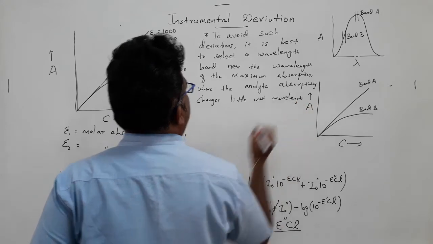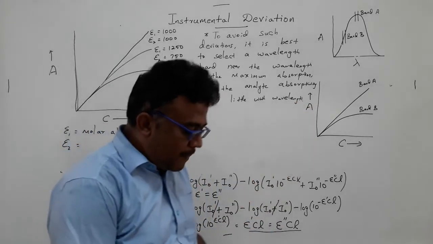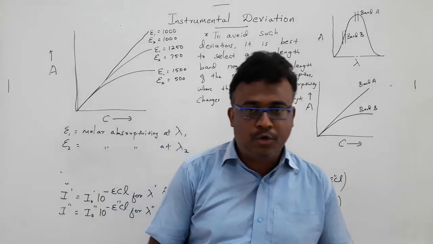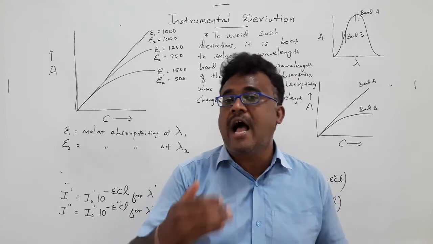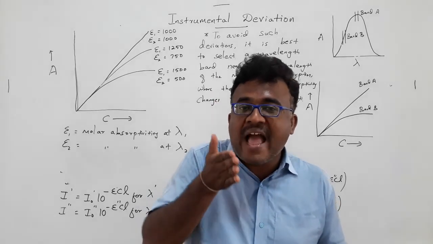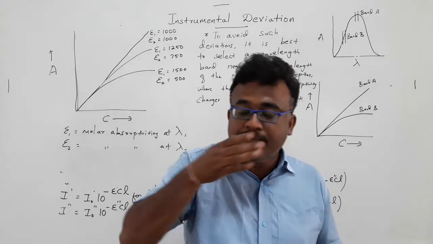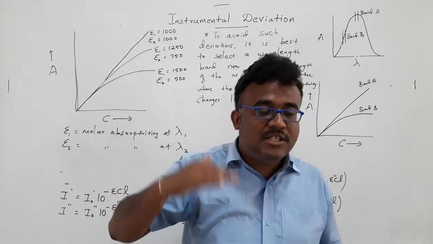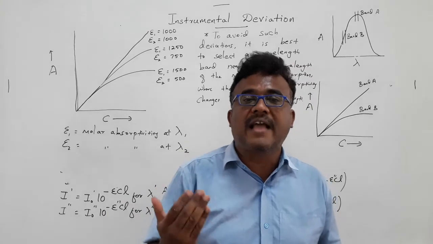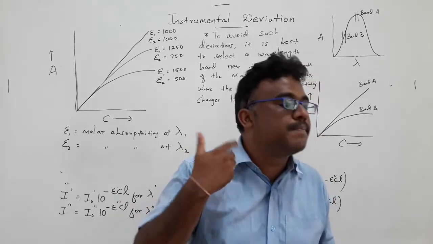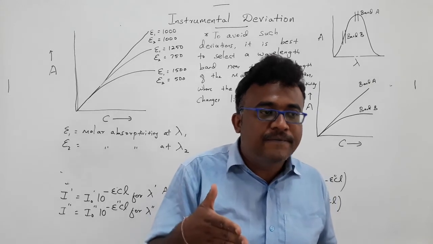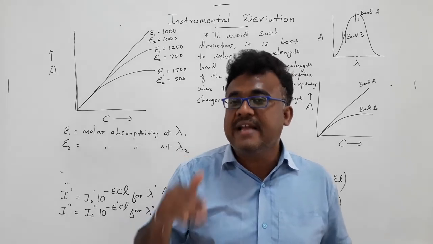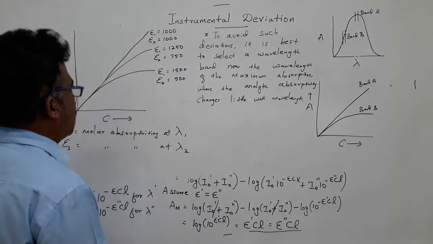Okay, how to overcome this problem? The polychromatic radiation problem can be overcome by using a high quality spectrophotometer, because a high quality spectrometer will provide a narrow range of wavelength. If it provides a narrow range of wavelength, there will be very little chance of getting polychromatic radiation. Then the deviation from Beer's law will be minimum under that condition. Okay, the next one is stray light.